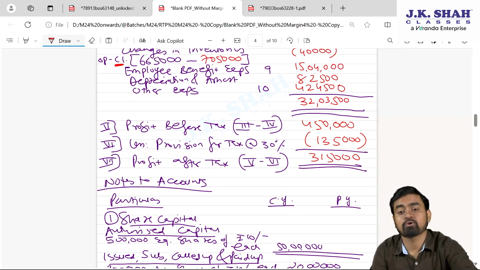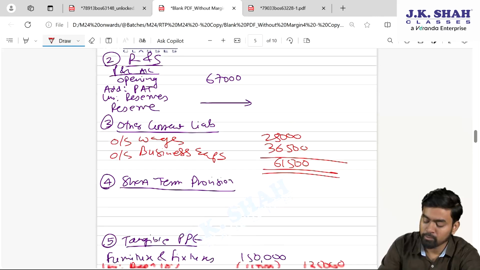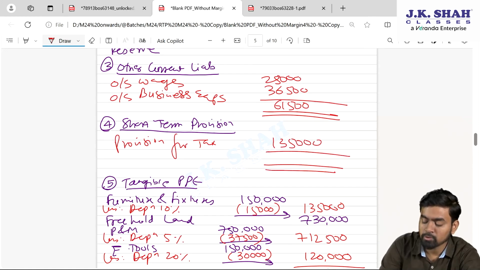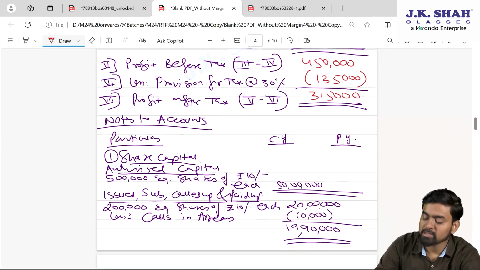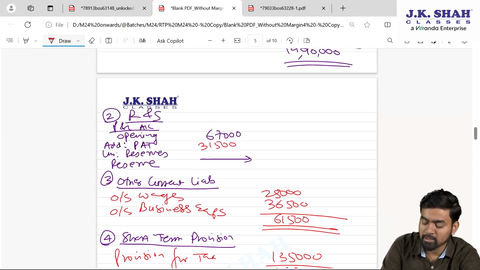Now this provision for tax, the second effect will go where, my dear students? Short term provision. This is provision for tax 1,35,000. And the remaining PAT is how much? 3,15,000. So it will be added in reserves and surplus.